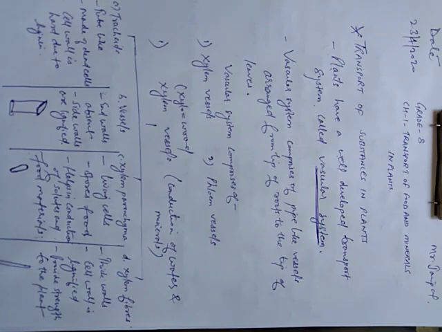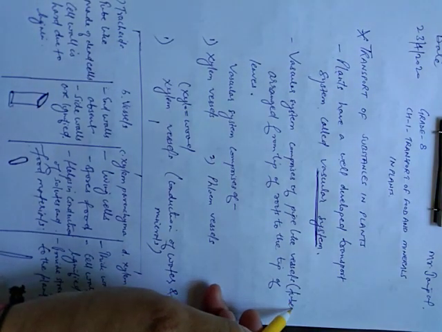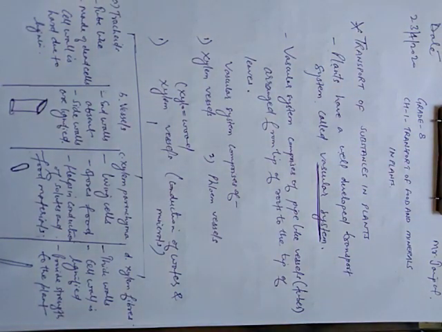In the same way, this vascular system comprises pipe-like structures or vessels, simply vessels, also known as tubes. These vessels are arranged from the tip of the root to the tip of the leaves, passing through the stem, and they make sure that each and every part of the plant gets water, minerals, or food.